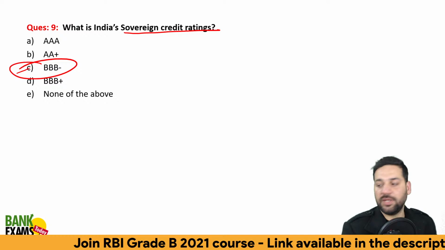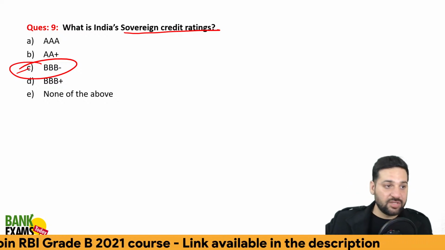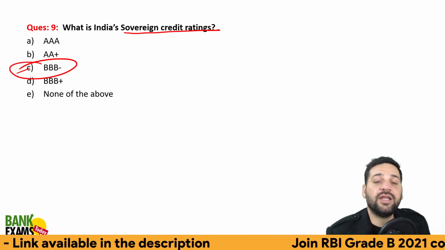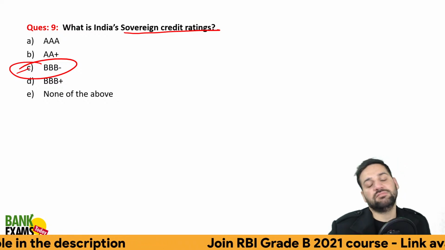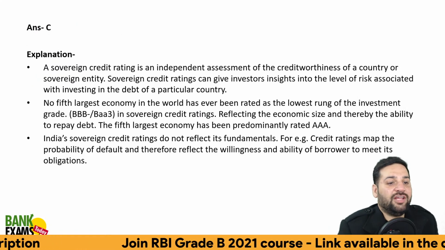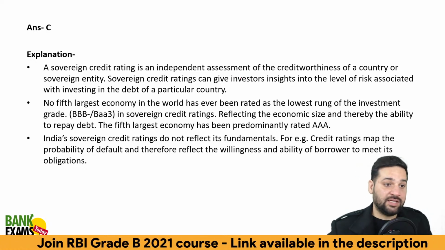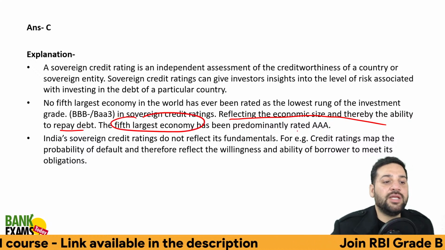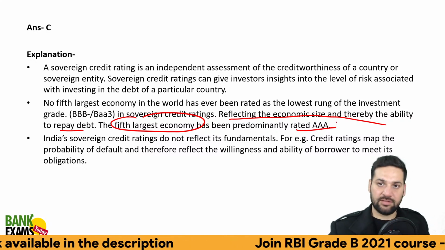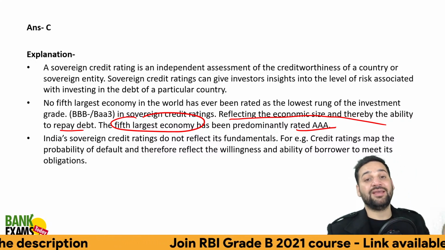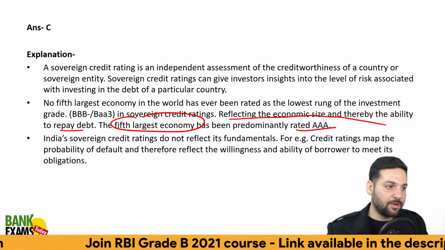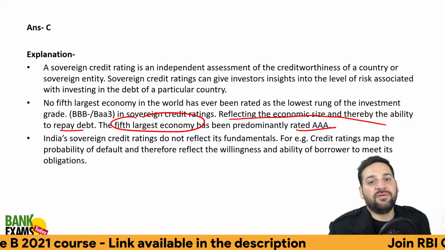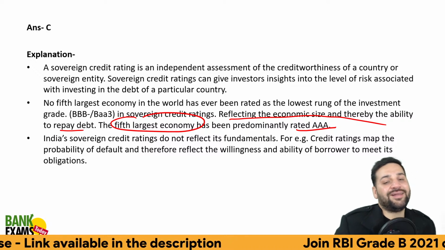India is such a big economy, but still, I mean, we never defaulted our payments. India never defaulted its payments, but still our rating is triple B minus. So as per that, reflecting the economic size and thereby ability to repay debts, the fifth largest economy should dominantly be rated triple A. यही रूमर हो रहे थे कि fifth largest economy is getting a rating of triple B minus, which is a bad rating. We never defaulted a payment. We are the fifth largest economy in the world, but still our rating is really bad.